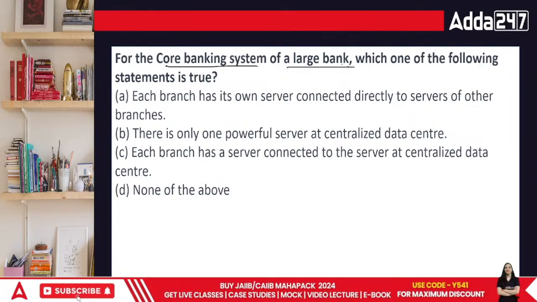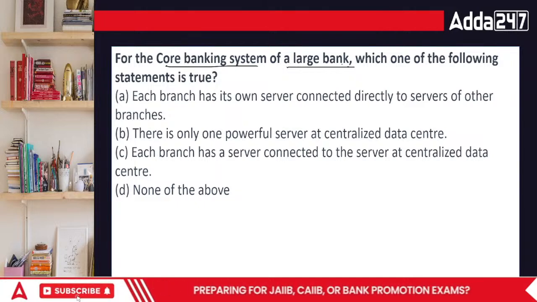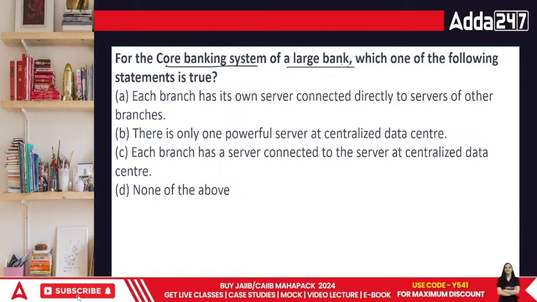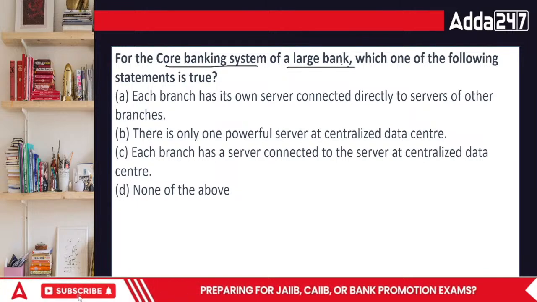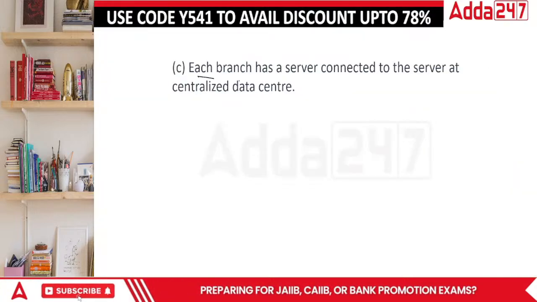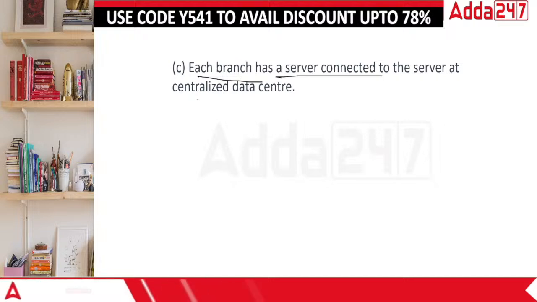Then each branch has its own server directly connected to the servers of other branches. There is only one powerful server, centralized data. Each branch has a server connected to the server of centralized data. Basically, now each branch has this. Every branch is going to connect to the different areas in terms of the data. So that means each branch has a server which is directly related to the center. Done, everyone?